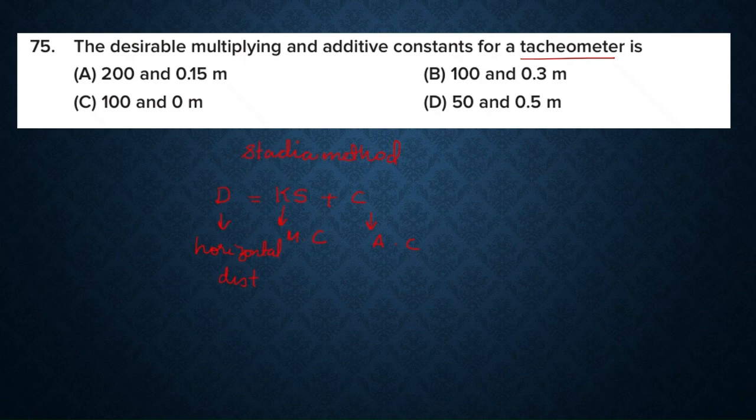Okay, and multiplying constant K is ideally 100, and it is derived from the telescope's internal focusing arrangement and stadia interval factor. The additive constant C is preferably 0. A zero additive constant usually simplifies the calculation and reduces the errors from instrument setup. So K is equal to 100, C is equal to 0. Additive constant is 0 and multiplying constant is 100. So option C is the answer.